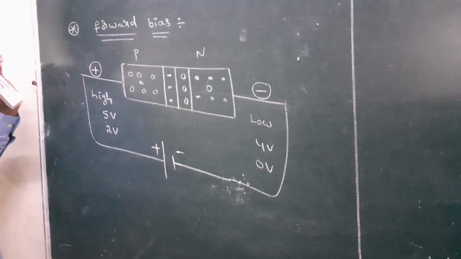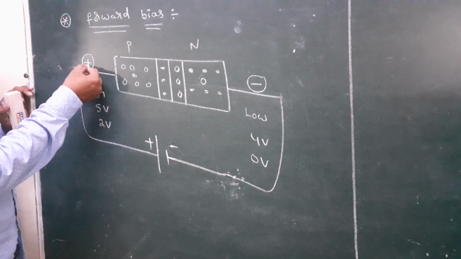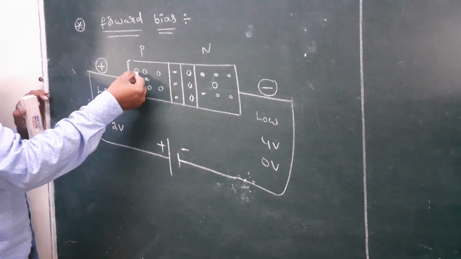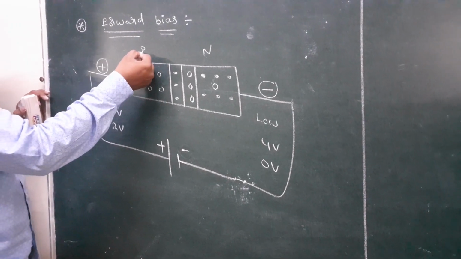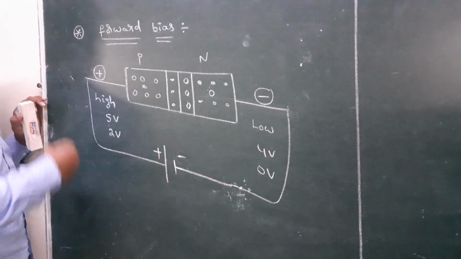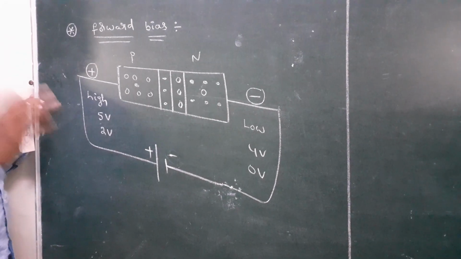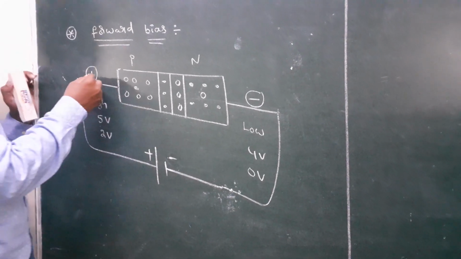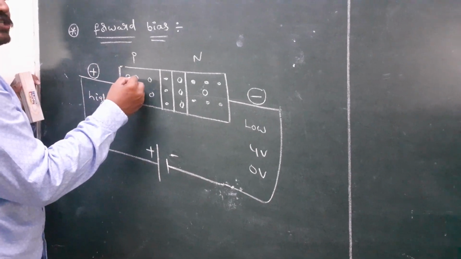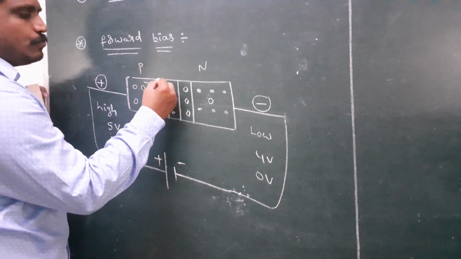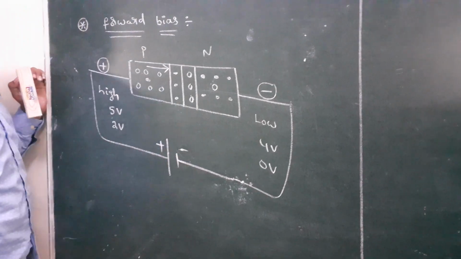Okay? Here, because of the positive terminal, the hole is positive. In the P region, the majority are holes. Generally we discuss majority charge carriers. Because here the terminal is positive and the hole is positive, they repel, that means the holes move towards the junction.